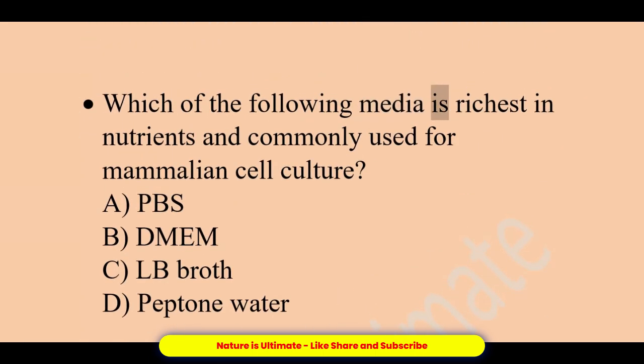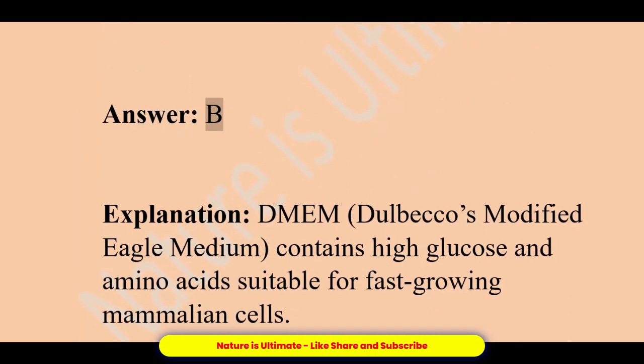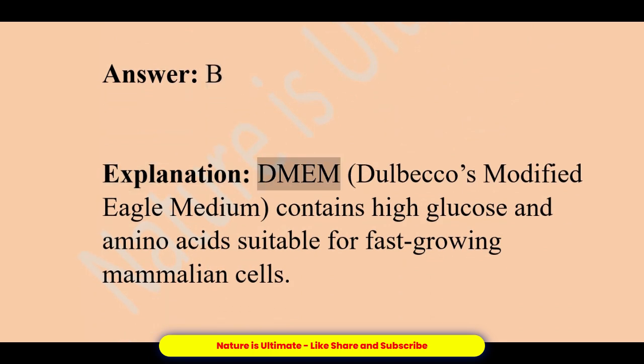Which of the following media is richest in nutrients and commonly used for mammalian cell culture? A. PBS. B. DMEM. C. LB broth. D. Peptone water. Answer, B. Explanation, DMEM, Dulbecco's modified Eagle medium, contains high glucose and amino acids suitable for fast-growing mammalian cells.